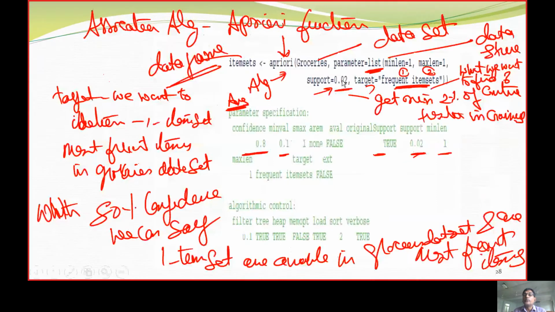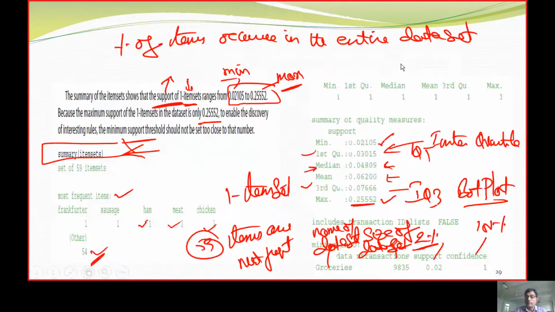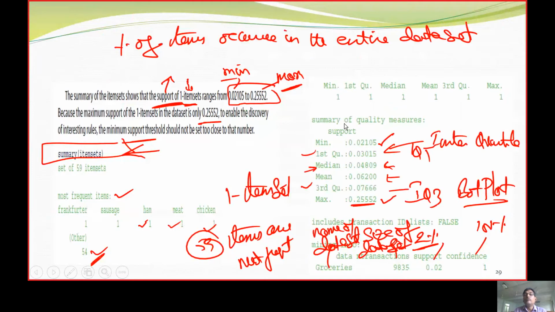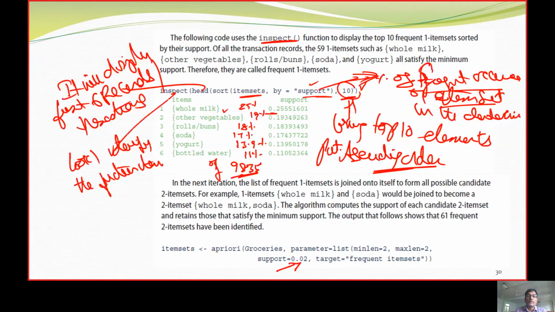The earlier discussion was we made support as 0.2 and minimum length was 1, and maximum length is also going to be 1. Why? Because we want to identify one item set. Now, what will happen if we are going to bring two item sets? Now we want two most frequent item sets. Two items.